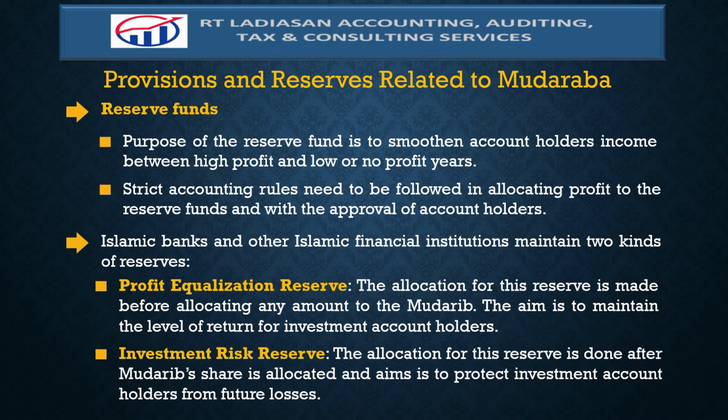The second type of reserve is what we call the investment risk reserve. The allocation for this reserve is done after the mudarib's share is allocated, and the aim is to protect investment account holders from future losses.